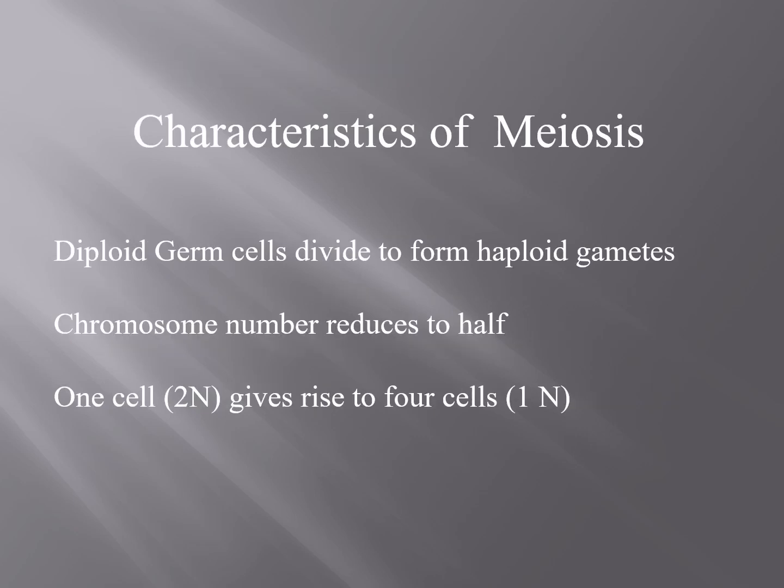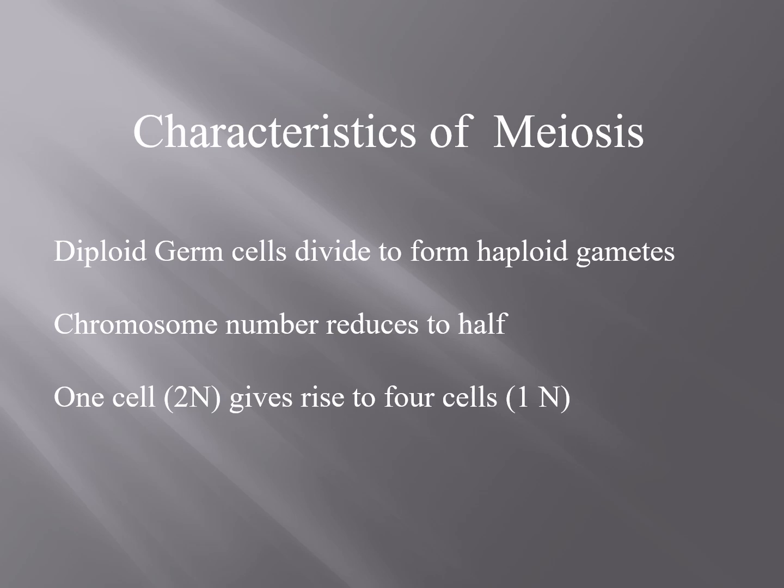Characteristics of meiosis. Diploid germ cells divide to form haploid gametes. Chromosome number reduces to half. One diploid cell gives rise to 4 cells. They have a haploid number of chromosomes. Here, the gametes are produced from the germ cells. There are two different types of gametes, male gametes which are called sperm, and female gametes which are called ovum.